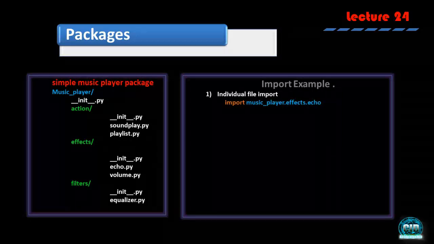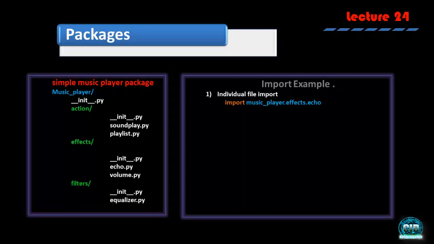When I'm going to import echo.py from our music player package, we'll write like this: import music_player.effects.echo. Here music_player is the package, effects is the sub package, and echo is the file. That means echo is a module, and there may be more classes in echo. Then we'll use echo.your_class, echo.your_method, like this.